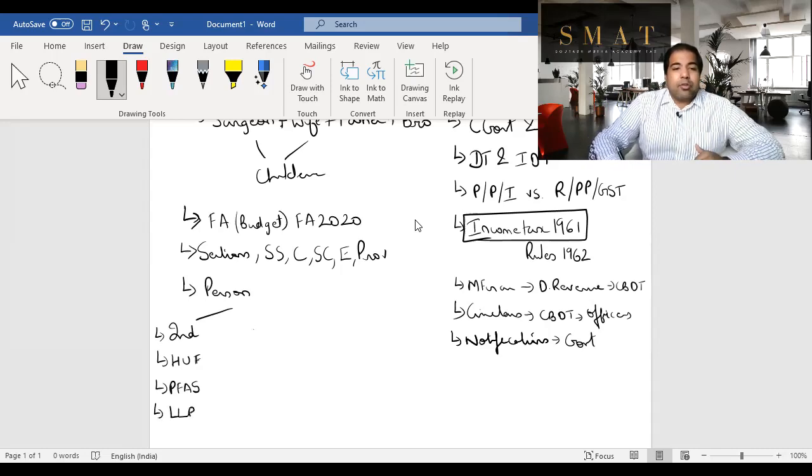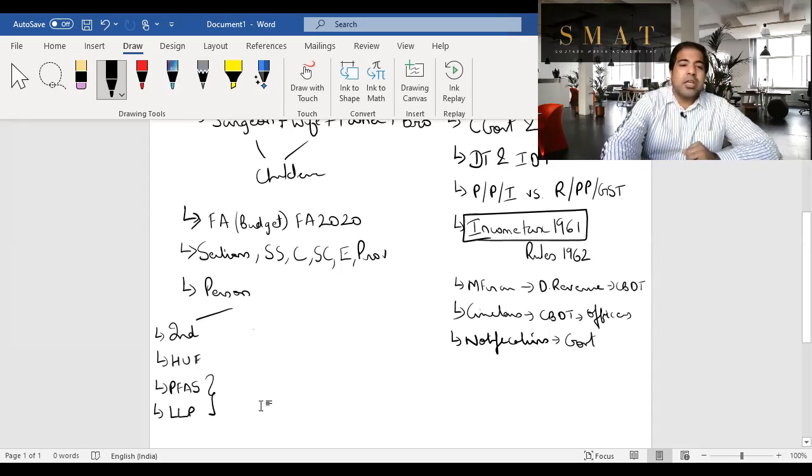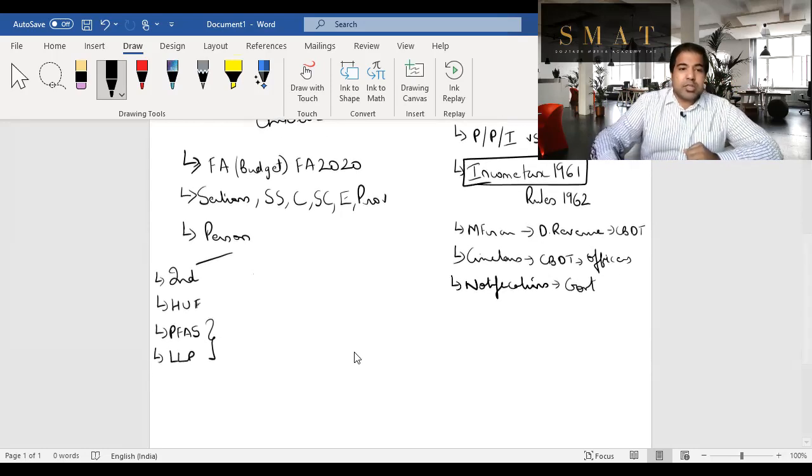Nextly, guys, LLP. From the income tax perspective, guys, partnership firm and LLP are almost the same, except at very few places where there is a difference in the taxability of the two. Otherwise, they are just the same.